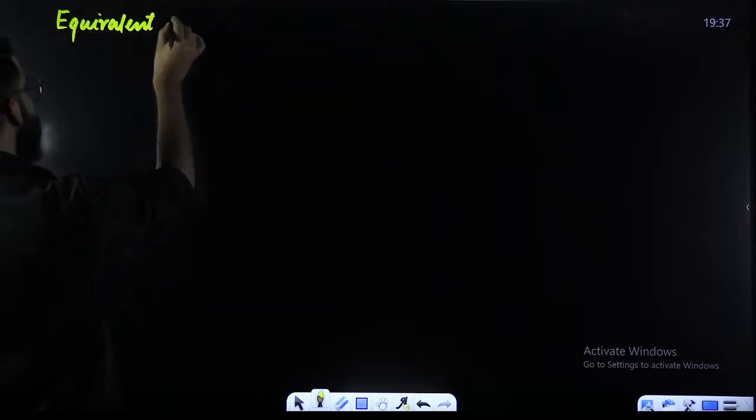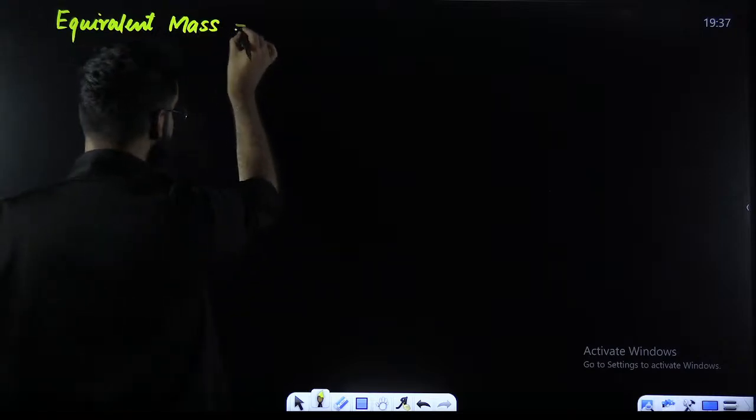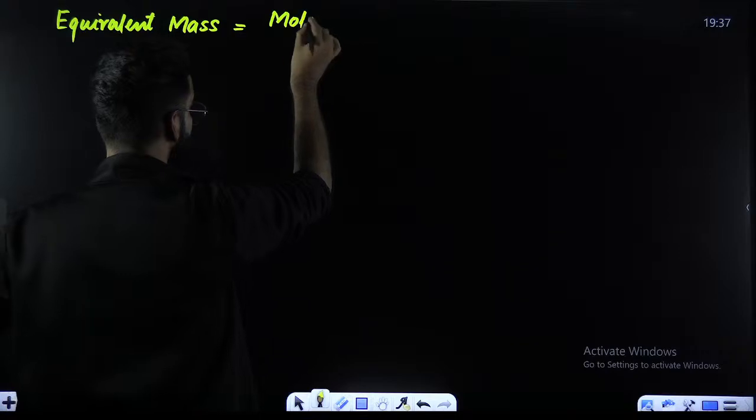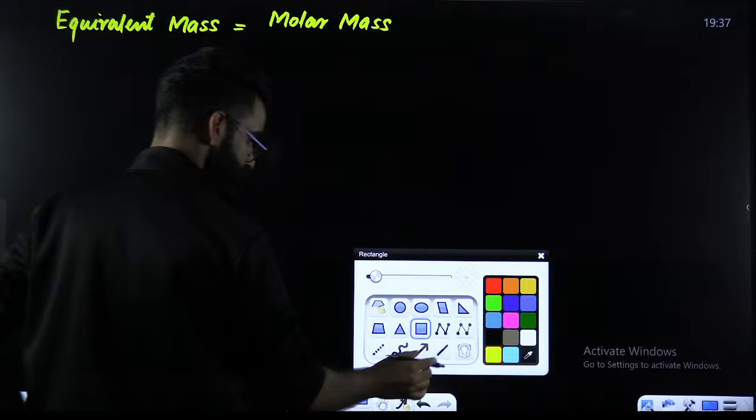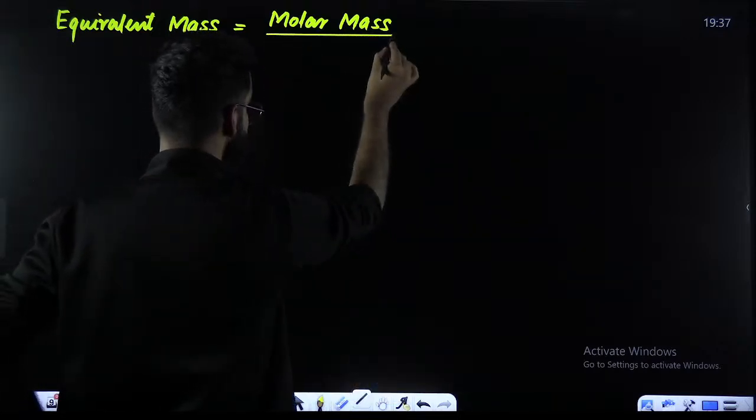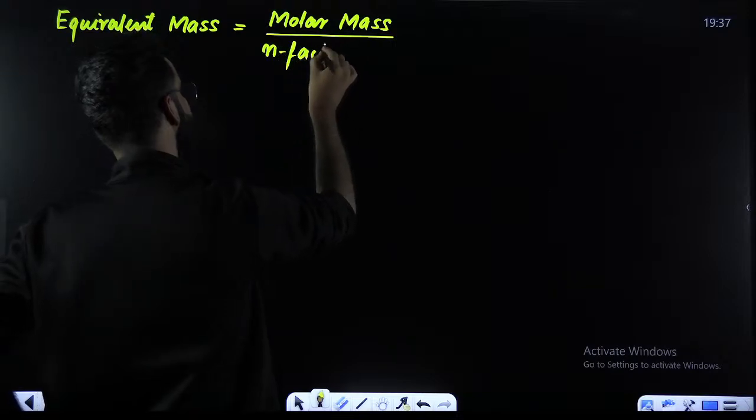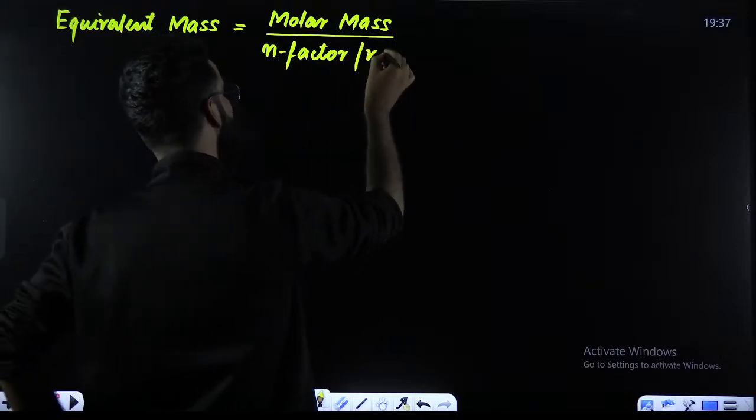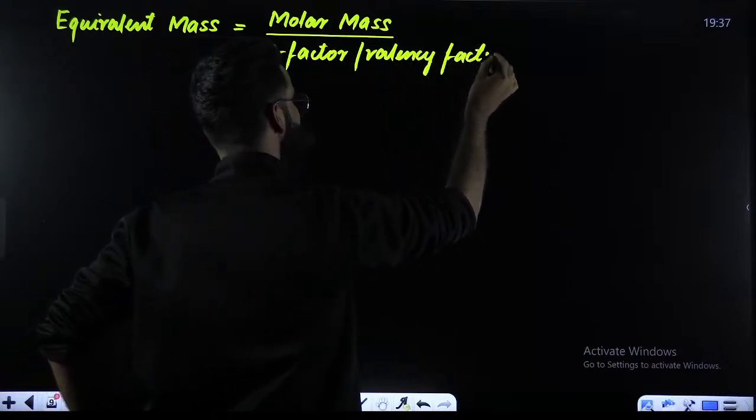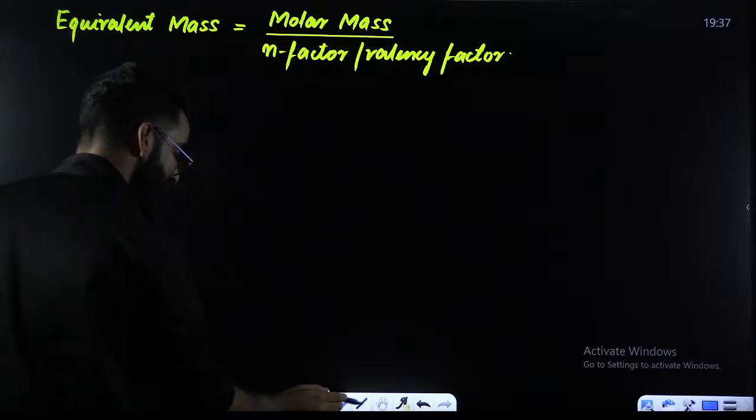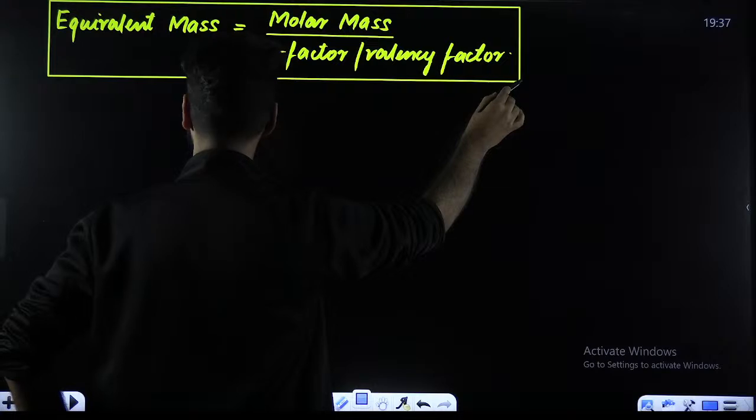Equivalent mass of the substance is always equal to the molar mass of the substance divided by the n factor of the substance, or you can call it as the valency factor as well. Well, this is one direct result. This is one direct formula which will be used to calculate equivalent mass of any substance, people.